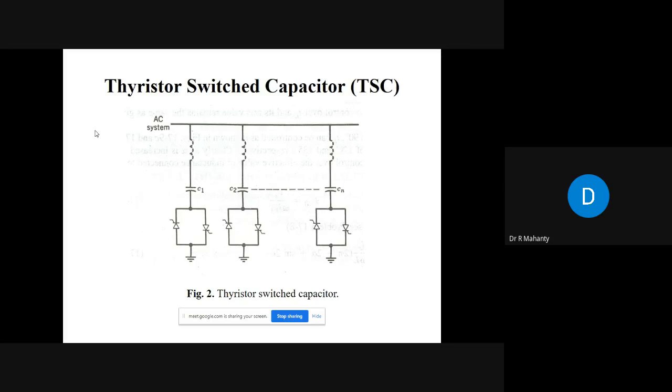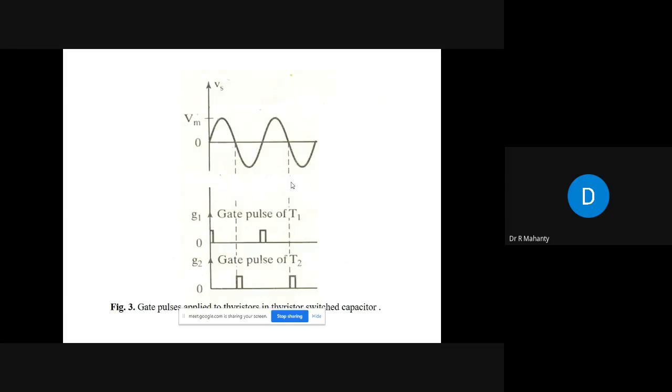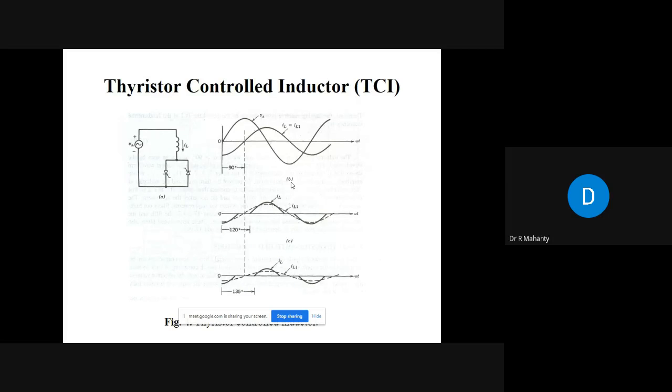Now, when you are turning on the nth capacitor, suppose the power factor becomes leading. In that case, what will happen? The answer is that the receiving end voltage will be more than the sending end voltage. Now there you will have to use the inductors. By using the inductors, you will again try to make this power factor close to unity, but it should be lagging.